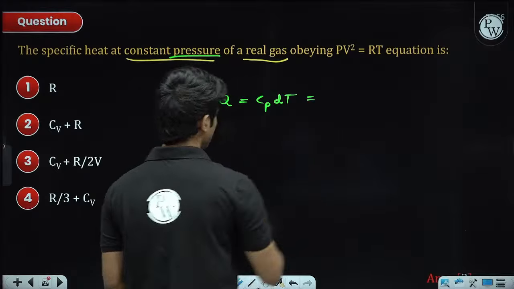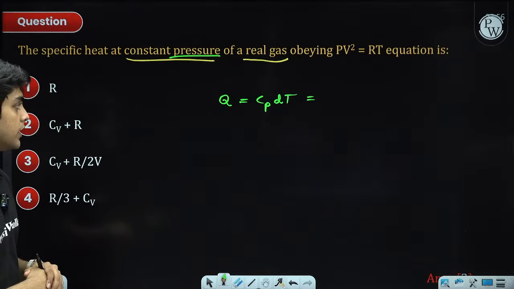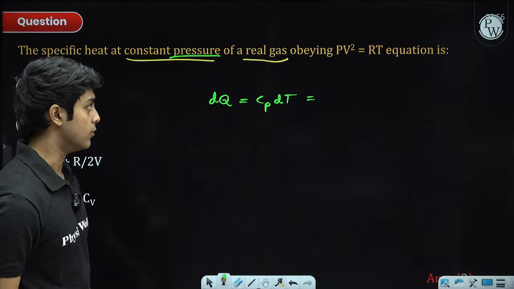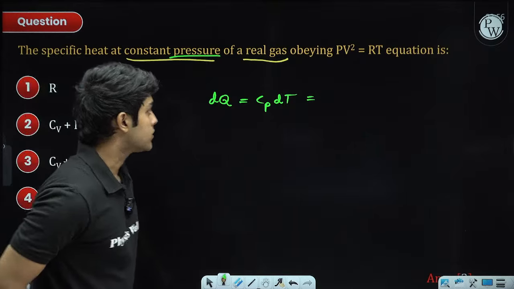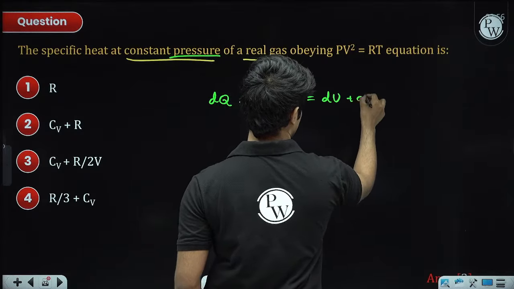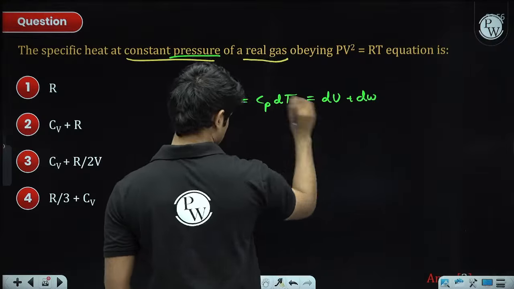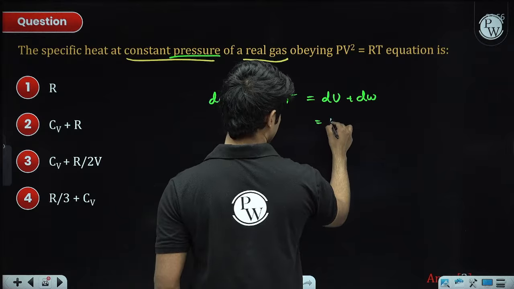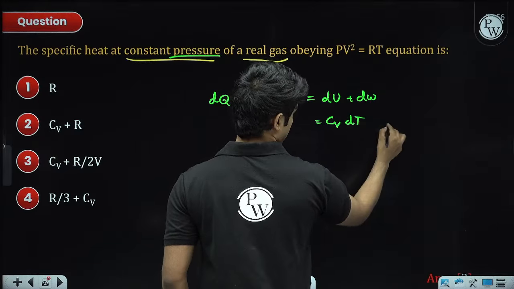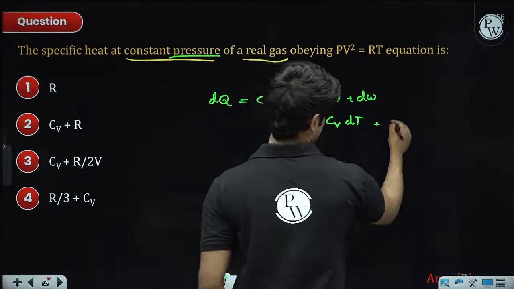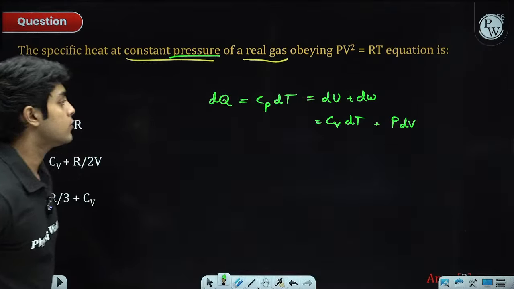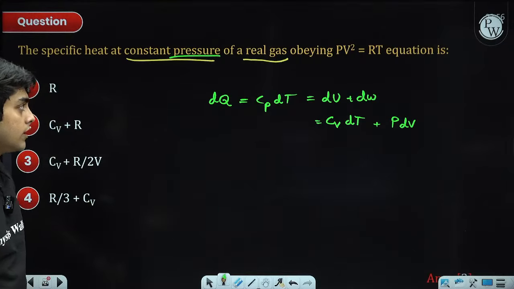Now this is equal to, by the first law, dQ equals dU plus dW. dU is going to be Cv dT. Work done is PdV. So far we didn't use anything related to ideal gases.